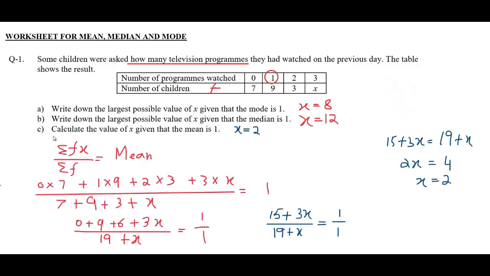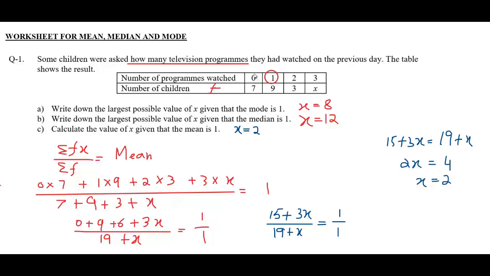In the C part, calculate the value of x given that the mean is 1. The formula of mean is summation f of x over summation f. So let's plug in the value here. Here the topic of the question is television program. Therefore, number of programs watched is x and number of children are f.